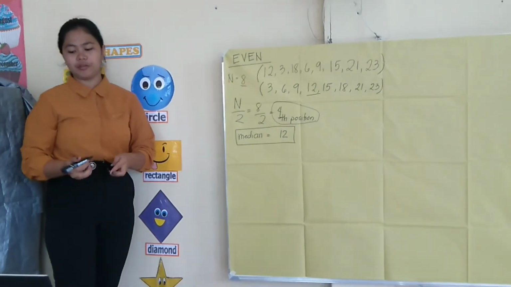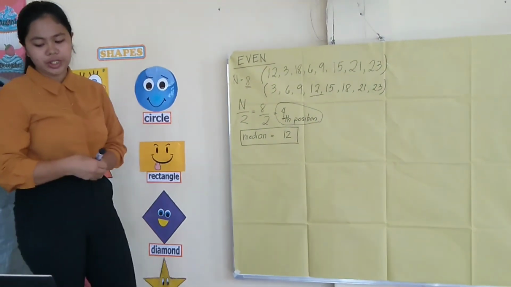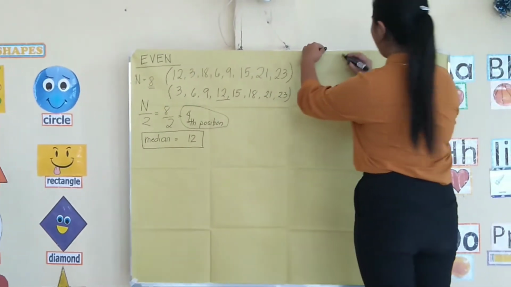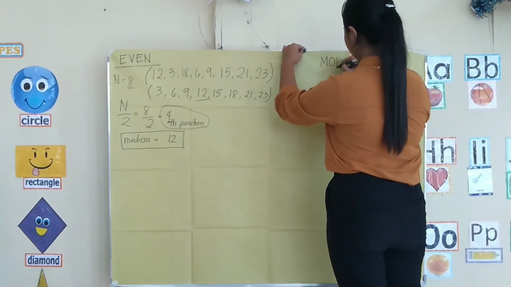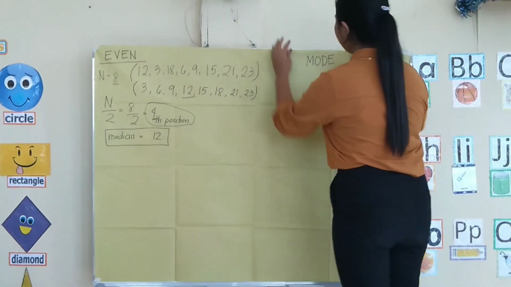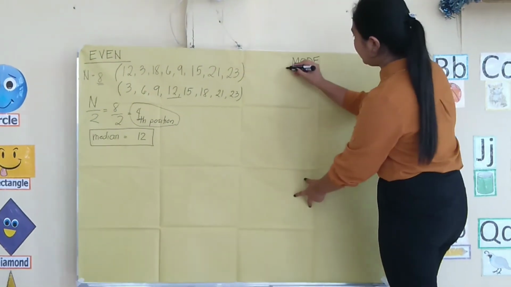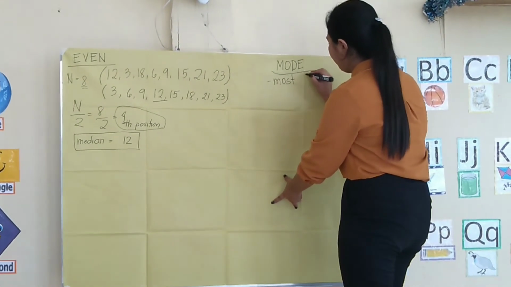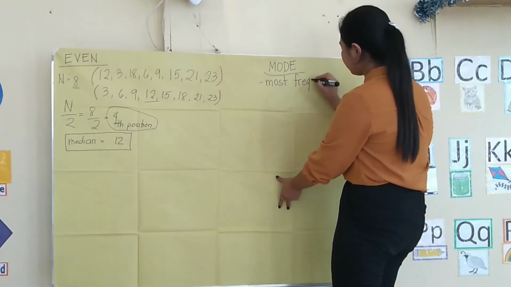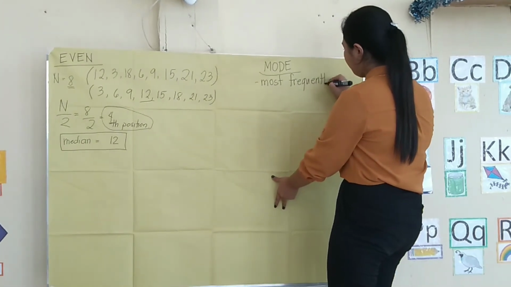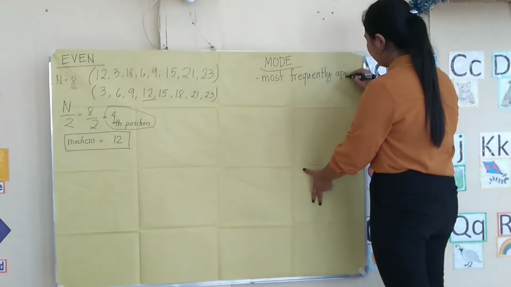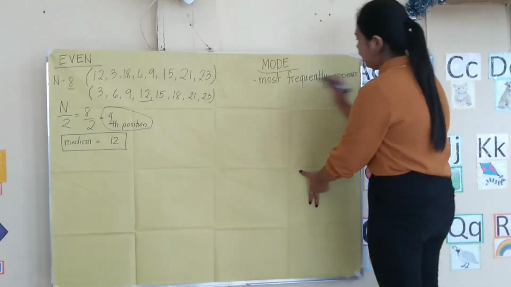The mode of a set of data is simply the value that appears most frequently in the set. Again, in the definition, mode is the most frequently appearing value in the set.